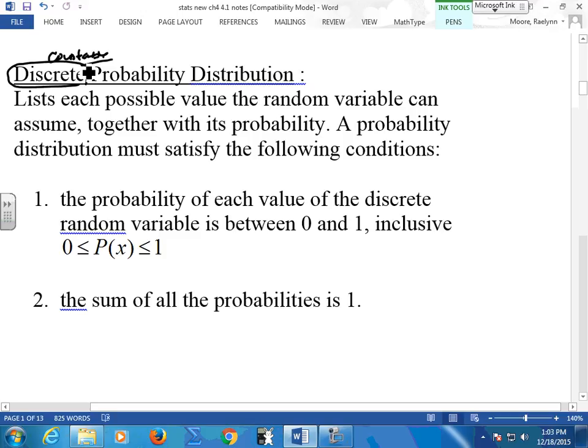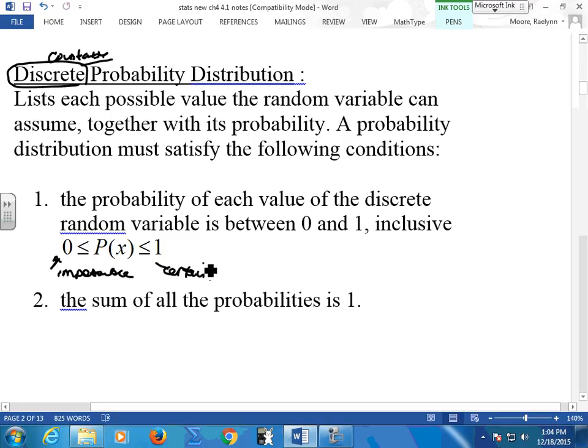The first thing I have to do is make sure that my probabilities are true probabilities. My probabilities fall between 0 and 1. My probabilities cannot be negative, cannot be greater than 1. So it falls between 0 and 1. 0 is my impossible case. 1 is my certain case.